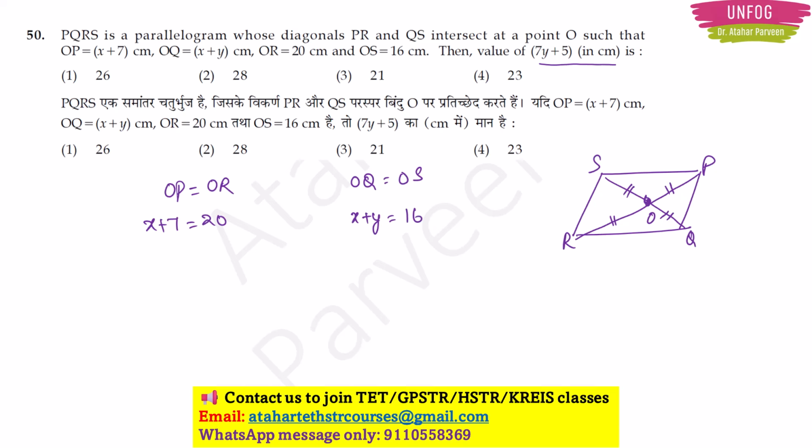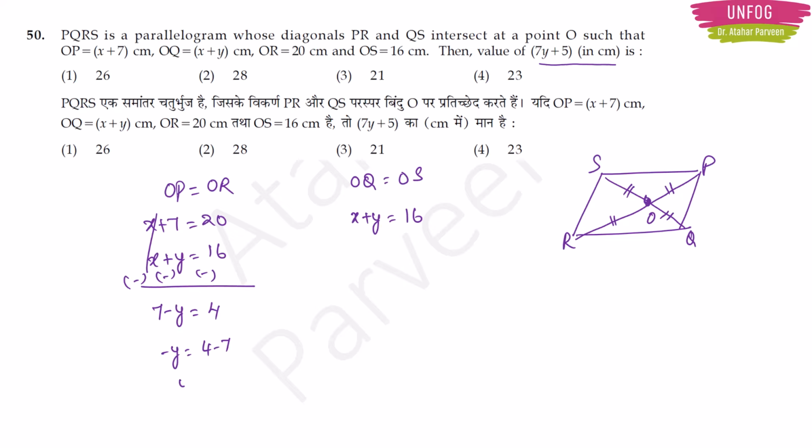Now I can easily make it a linear equation and then I can go for simplification, right? Like this I can simplify, right? So here I will have 7 minus y and on the right hand side I will have 4. So I will have minus y is equal to 4 minus 7, or y is equal to 3. So once I get the value of y, I can also calculate the value of x, right? But why do I need to calculate the value of x? They are not asking me the value of x here. They are asking 7y plus 5. So without wasting time, I will directly go to calculate 7y plus 5.